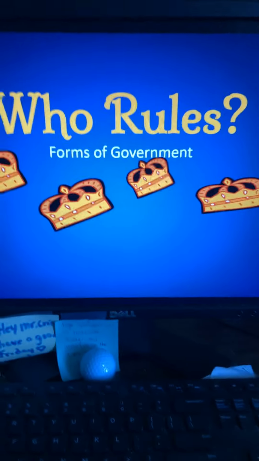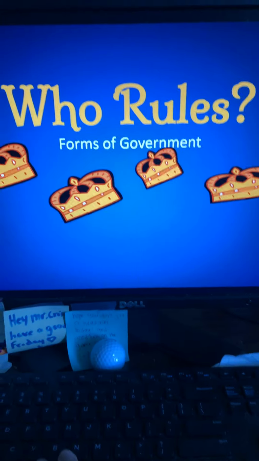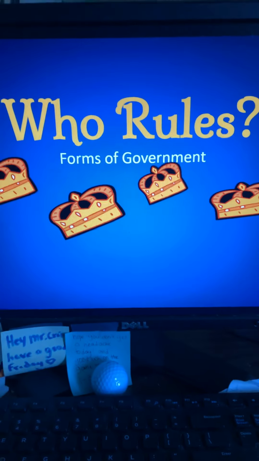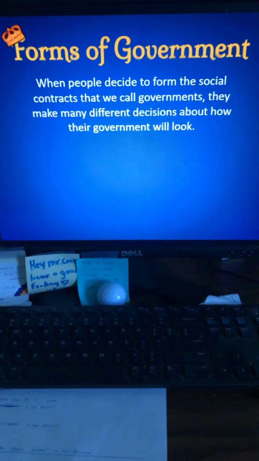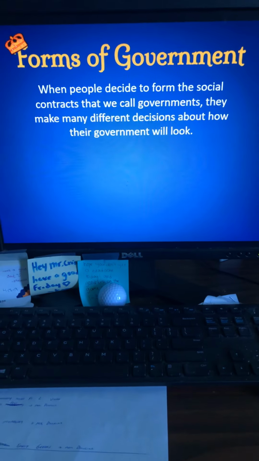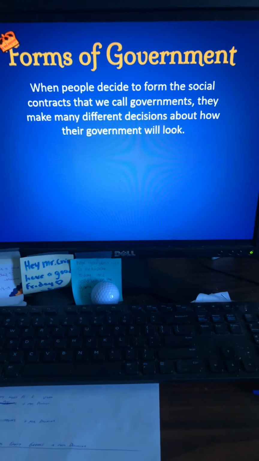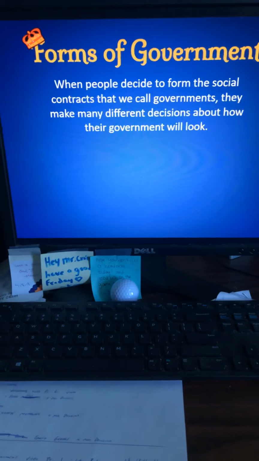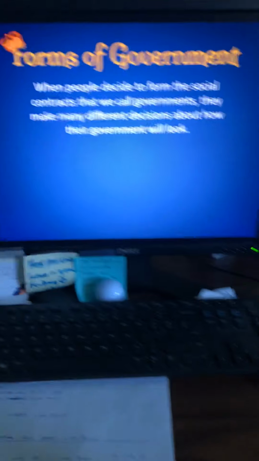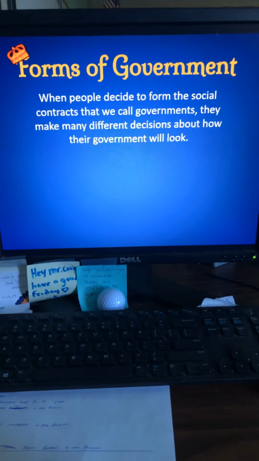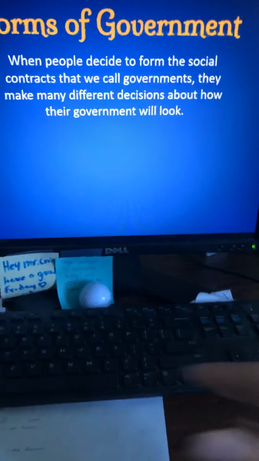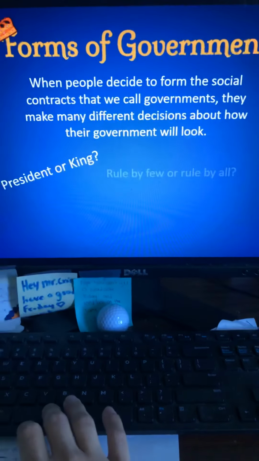All right, so it says who rules, their forms of government. We're going to talk about their different forms of government because they did have many different types of government as their civilization began to grow, and we're going to see the effects that that had. When people decide to form the social contracts that we call governments, they make many different decisions about how their government will work. And you're going to see what some of those different decisions are and how they affect people, how they affect the economy, how people rule, how the laws and the rules work, and how their religious beliefs are tied into that. And we're going to see that as we go through this.